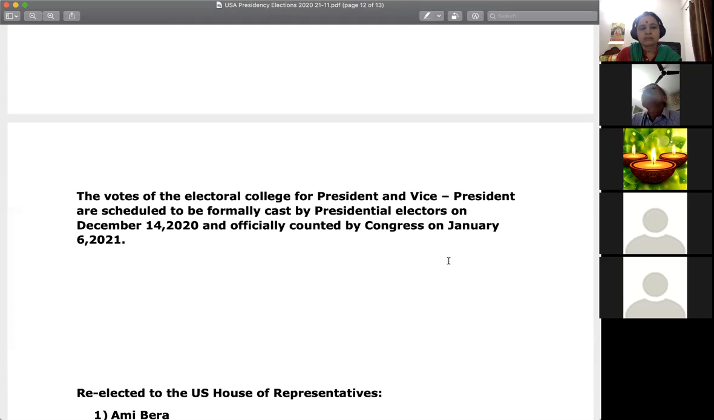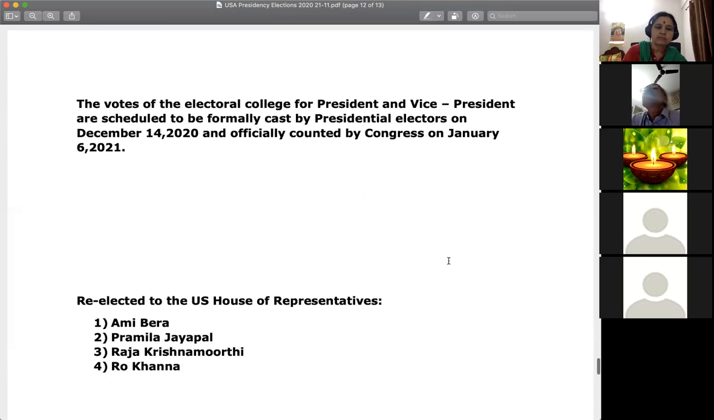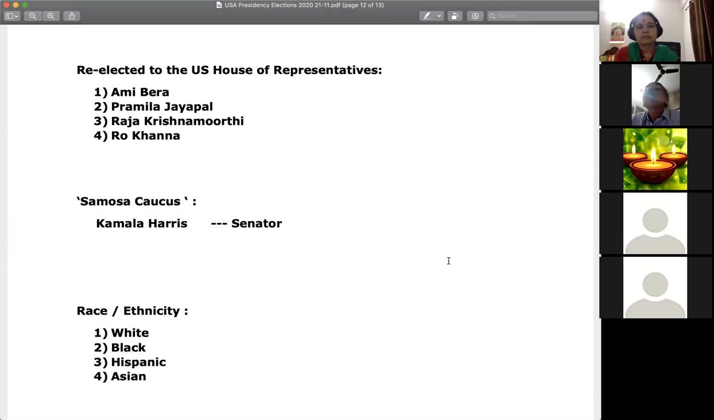Recently, Ami Bera was re-elected to the House of Representatives, like our Lok Sabha. Pramila Jayapal, Raja Krishnamurthi and Ro Khanna were also elected, and Kamala Harris was elected to the Senate. If she becomes Vice President of the USA, she will be the chairman or president of the Senate, a very powerful post. These five members are called the Samosa Caucus.